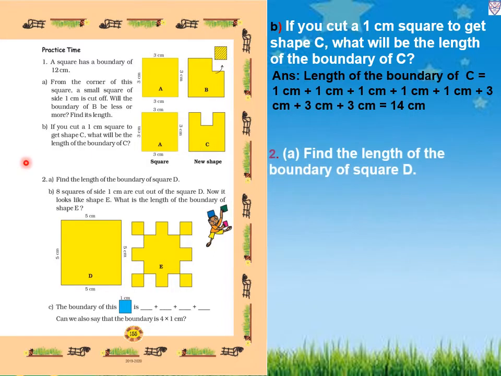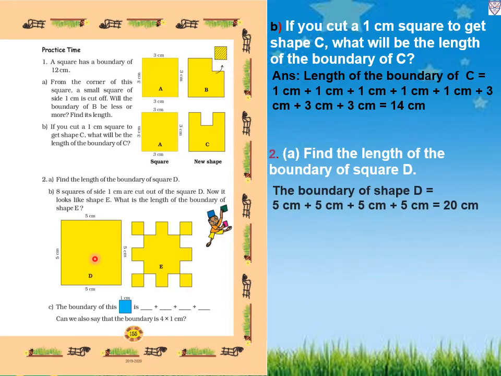Now question 2, find the length of the boundary of square D. Now we have to find the length of the boundary of square D by adding all sides. So the boundary of shape D: all sides are 5 centimeter. So 4 times we write 5 centimeter plus 5 centimeter plus 5 centimeter plus 5 centimeter. 5 plus 5, 10. 10 plus 5, 15. 15 plus 5, 20. So the length of the boundary of square D equals 20 centimeter.